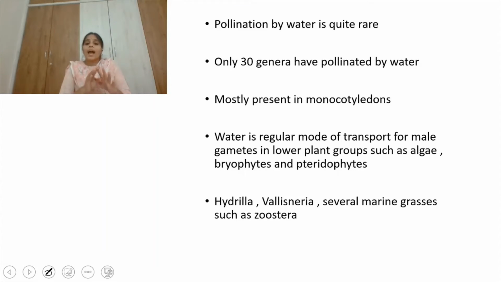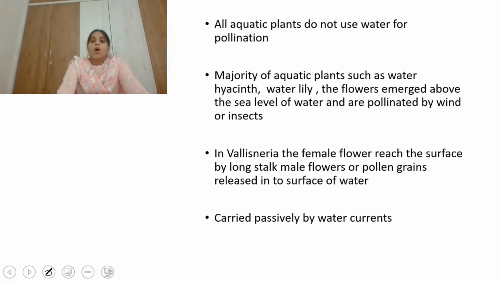See, in all the aquatic plants, pollination does not occur by water. All aquatic plants do not use water for pollination. In the majority of aquatic plants like water hyacinth and water lily, what happens is the flowers emerge. The plants are present inside the water, but the flowers emerge above the level of the water, and after emerging, the pollen is carried away. They are pollinated by either wind or insects, right?